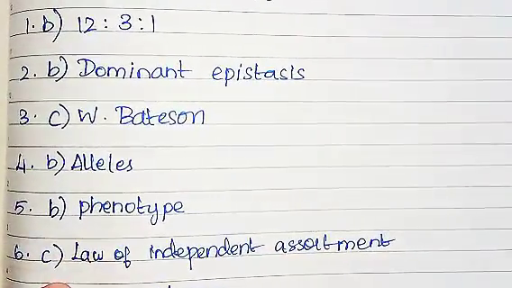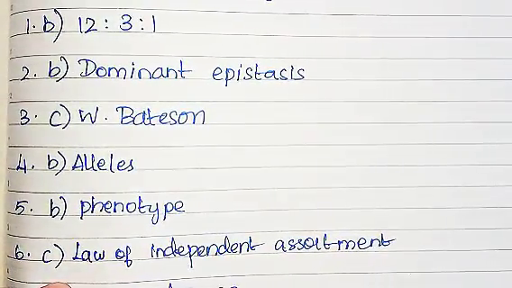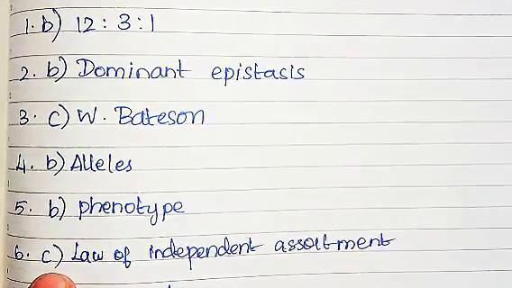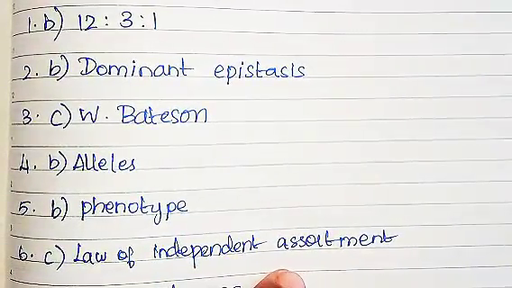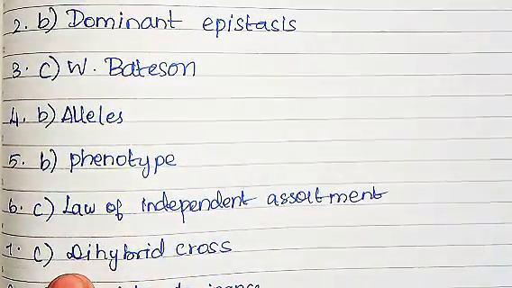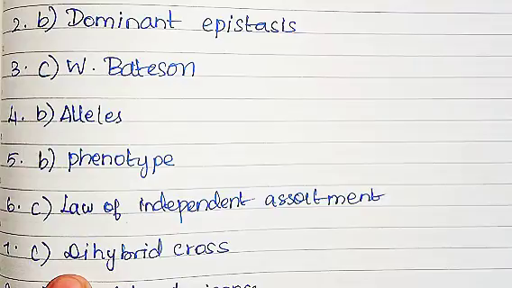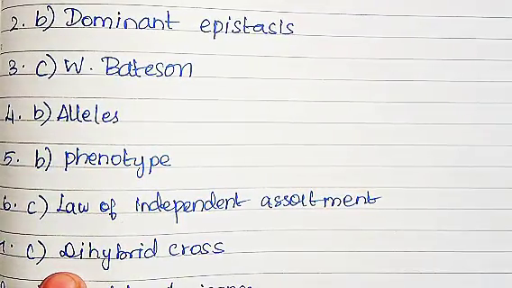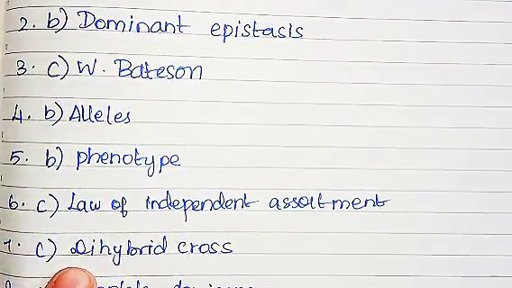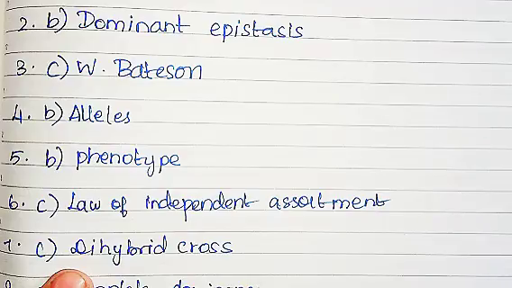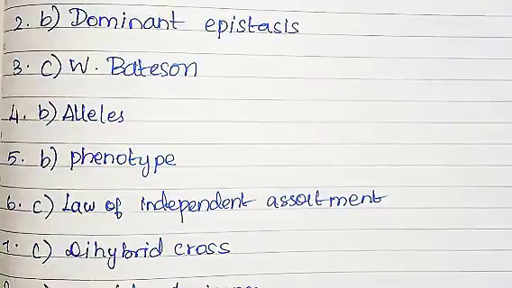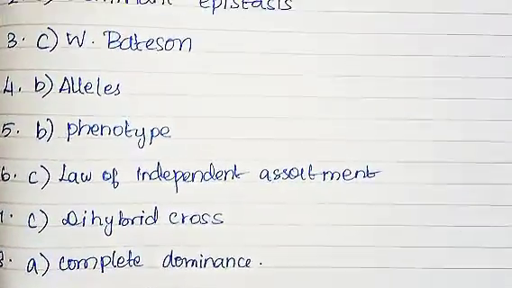Next sixth one, the result of Mendel's dihybrid cross led him to propose, the correct answer is option C, law of independent assortment. Next seventh one, a genetic cross which involves individuals differing in two characters, the correct answer is C, dihybrid cross. Next eighth one, intragenic interaction does not include, the correct answer is option A, complete dominance.